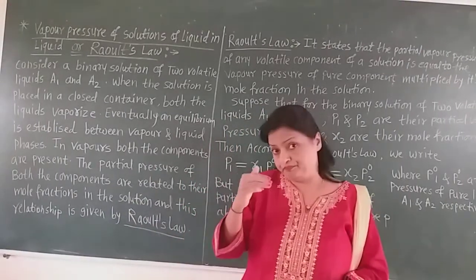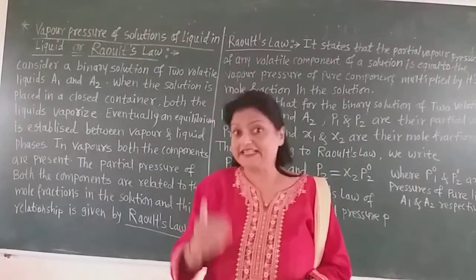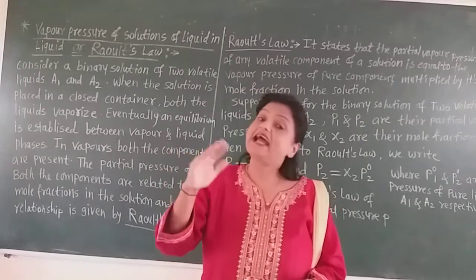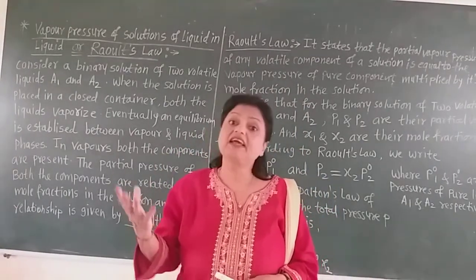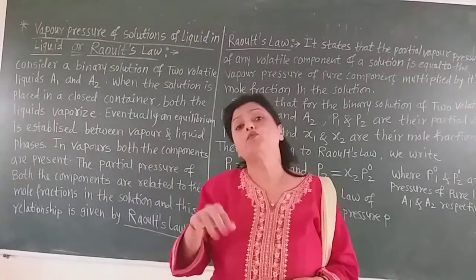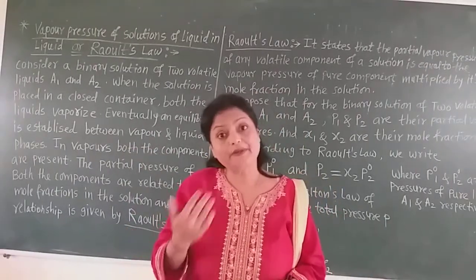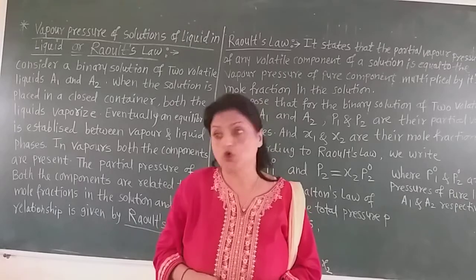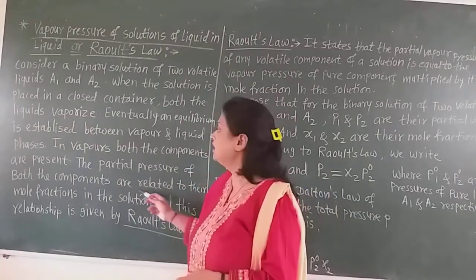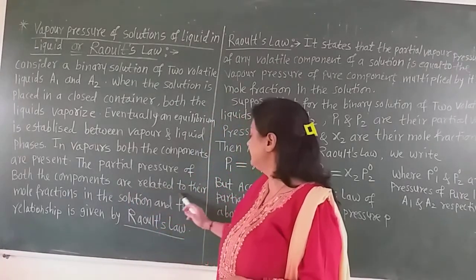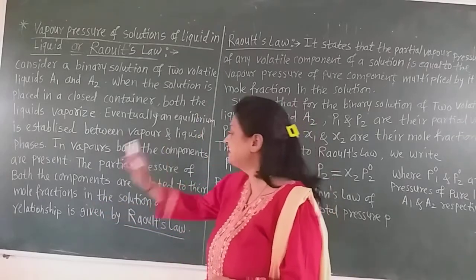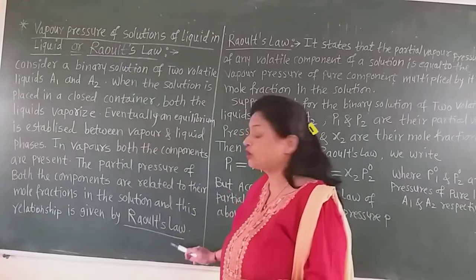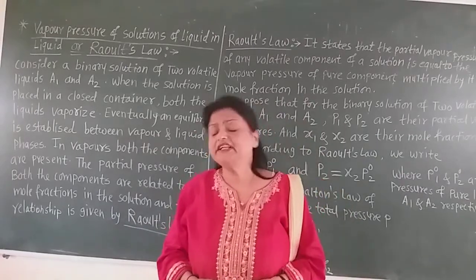Both the components A1 and A2 get vaporized, and in the vapors both the components are present, and their partial pressures and mole fractions are related by Raoult's law. Both the components are related to their mole fractions in the solution, and this relationship is given by Raoult's law.